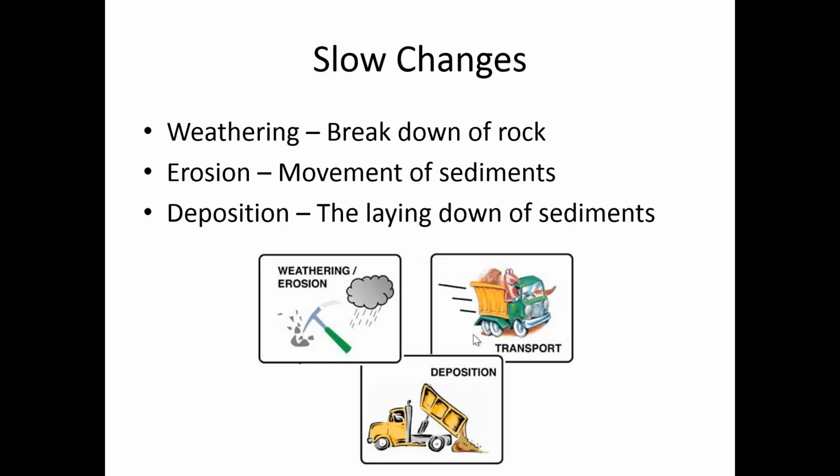Next, we know there are also slow changes to Earth's surface as well. So catastrophic events and natural disasters can quickly change the surface of the land, but there are slow changes like weathering, the breaking down of rock, erosion, the movement of sediments, and deposition that can change the landscape, or the topography, of a land over hundreds of years.